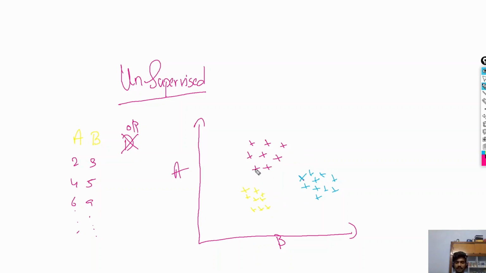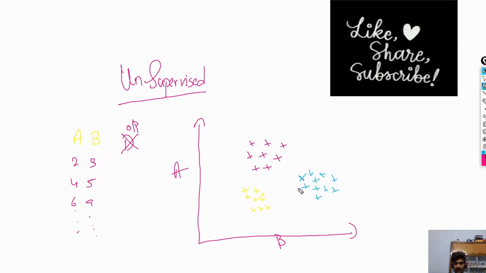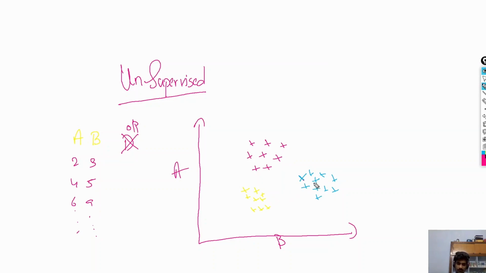Let me tell you one thing: don't assume that the points are differentiated by color. I just drew them in different colors so that you understand that these appear to be different things. So when we try to observe the data, we can see some kind of grouping. There is one group here, a second group here, and the third group is here.